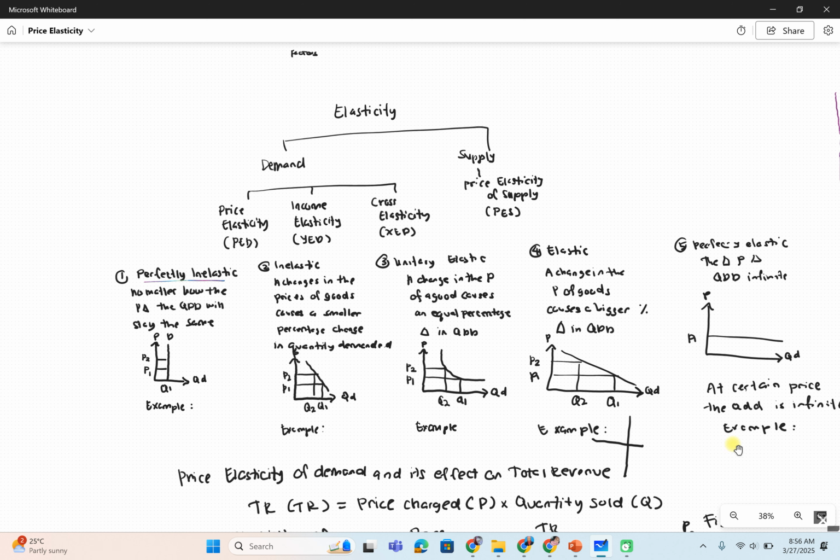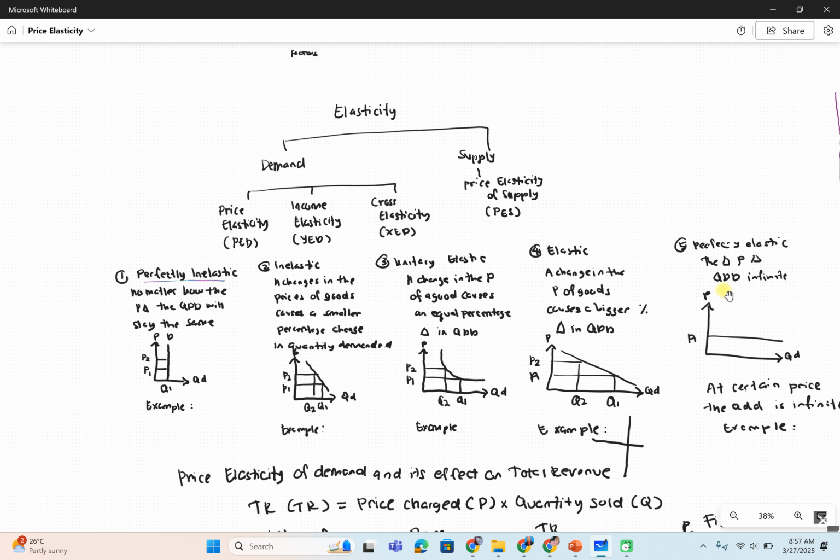So, for example, the last time there was a kid who liked to play with toys, but now the toys are not available in the market because there is no demand for that product.